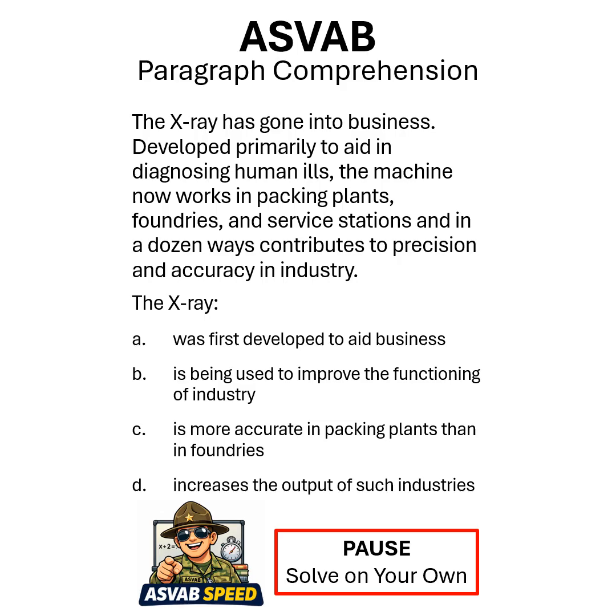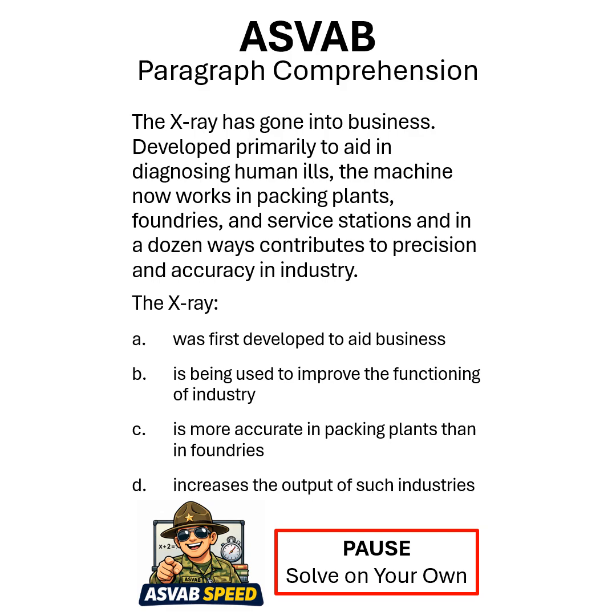Paragraph comprehension. The X-ray has gone into business. Developed primarily to aid in diagnosing human ills, the machine now works in packing plants, foundries, and service stations, and in a dozen ways contributes to precision and accuracy in industry. The X-ray, what? Remember to pause, solve on your own, put your answer in the comments.